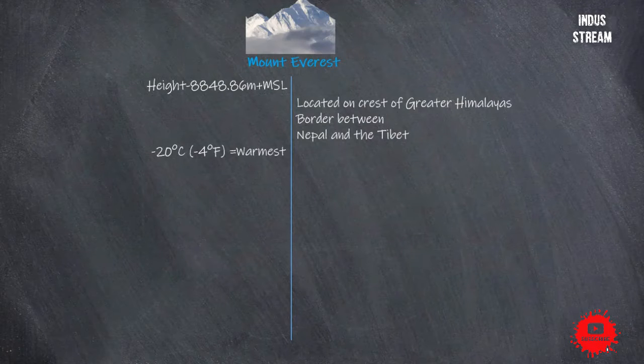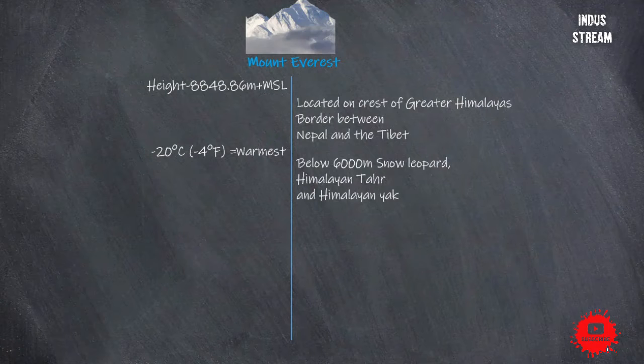The warmest temperature recorded to date on Mount Everest is -20 degrees Celsius or -4 degrees Fahrenheit. Animal life on Mount Everest is found at an elevation below 6,000 meters. They include snow leopard, Himalayan thar, and Himalayan yak. In order to climb the mountain, an average person requires 7 bottles of oxygen to climb in both directions, that is up and down. And each of these bottles of oxygen lasts up to 5 hours.